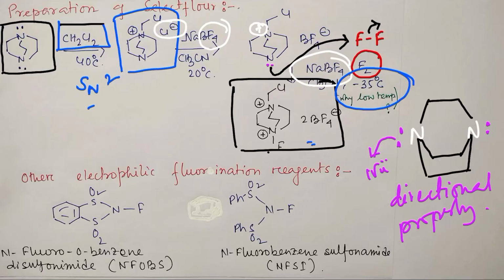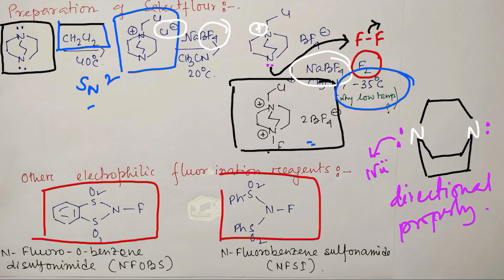And another thing, other electrophilic fluorination reagents. We have discussed only one, there are a few others also. For example, you can see this derivative, N-fluoroorthobenzene disulfonamide, NFOBS. So in this case, what happens? These two reagents are similar. N-fluorobenzene sulfonamide. So what happened?